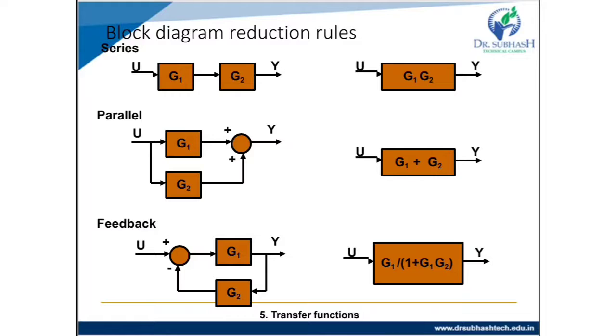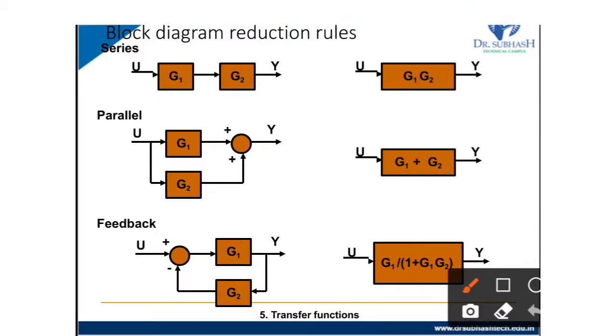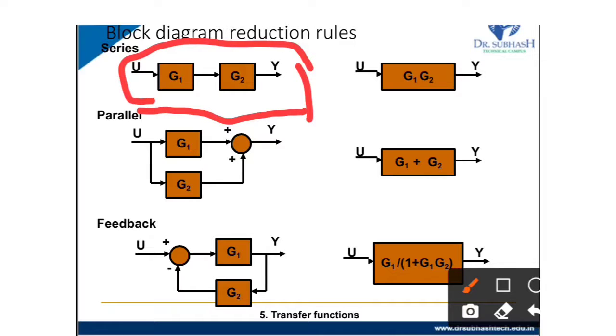Now, at some point we can work on this using block diagram reduction rules. This we have to keep in mind. Whenever two blocks, G1 and G2, are cascaded, we can multiply G1 by G2. This is the series; in series it multiplies. So the series, or cascaded, blocks will be multiplied and made into a single block.